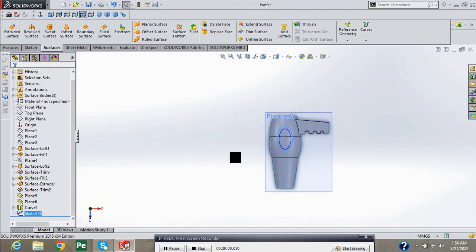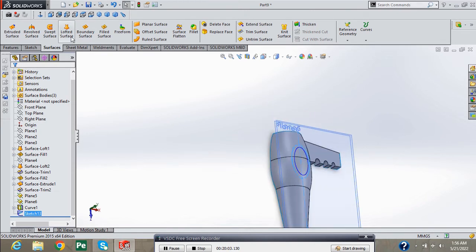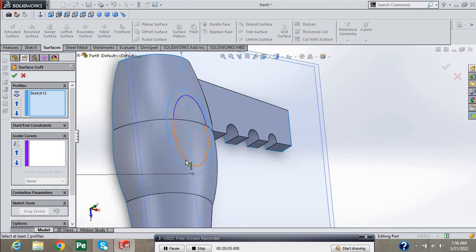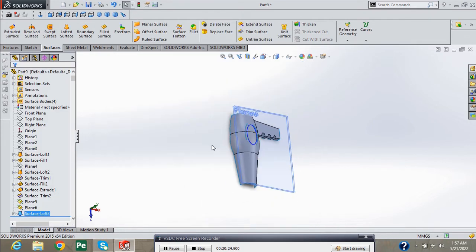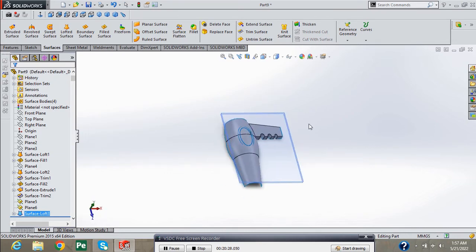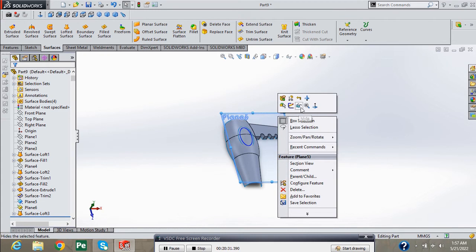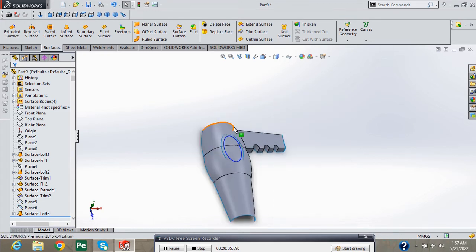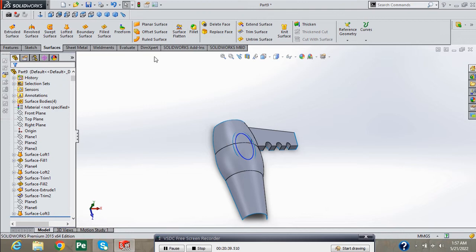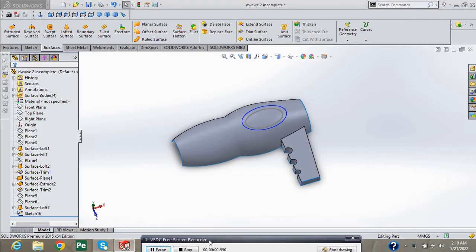Now exit from sketch, select Lofted Surface and select profiles. Press green check. Hide these two planes and now trim surfaces.